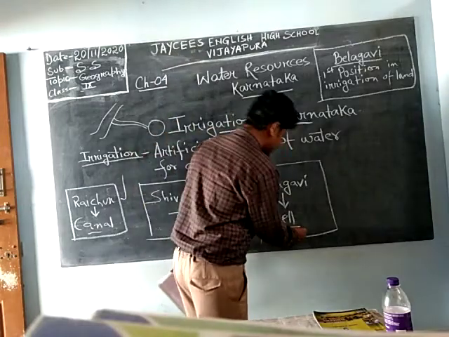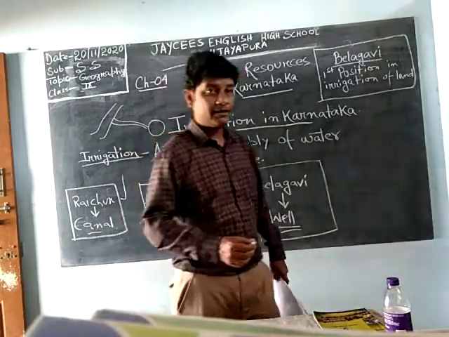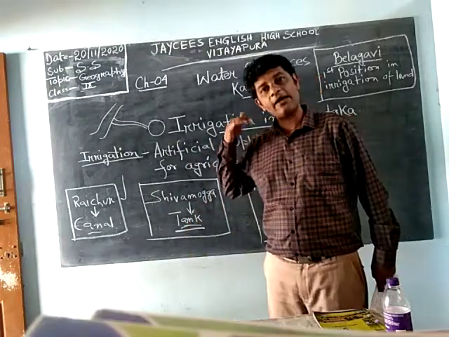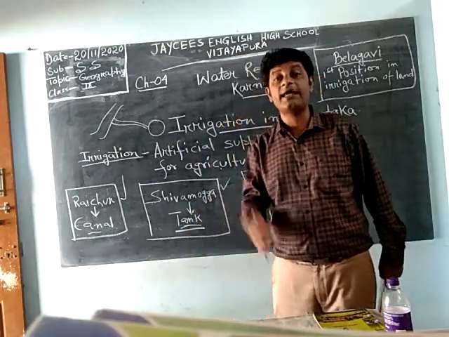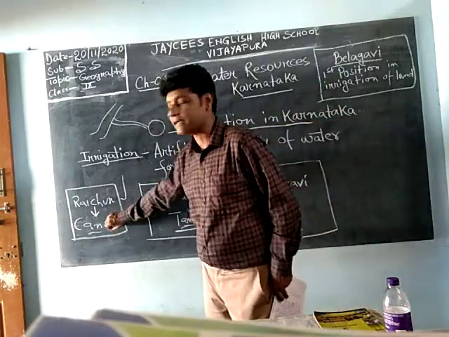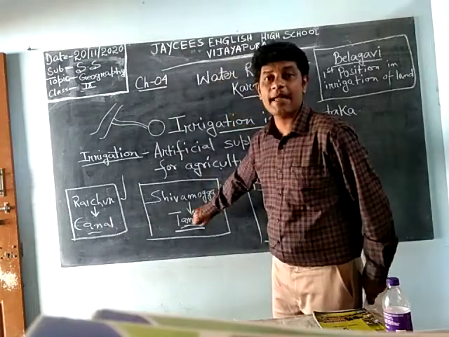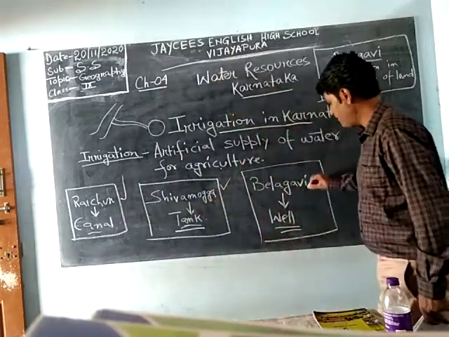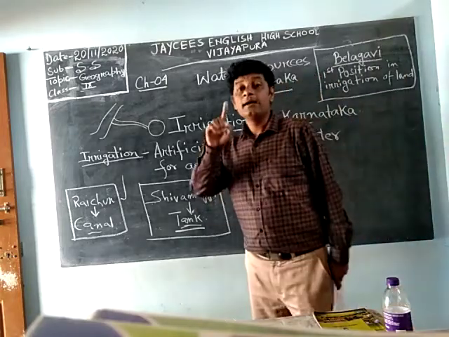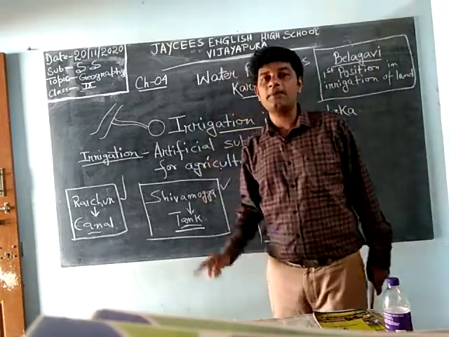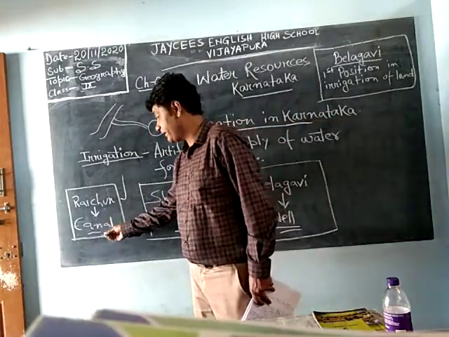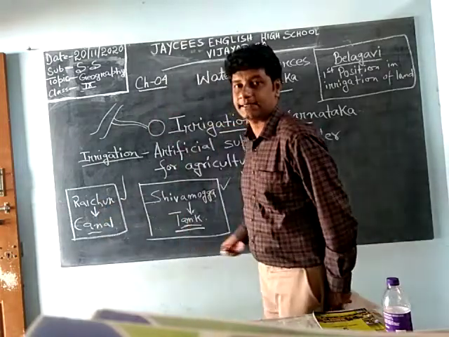the maximum well irrigation. Actually these three places are specialized in something, means they have developed all types of irrigation, but they have the maximum in one. Raichur has maximum canal irrigation, Shivamoga has the maximum tank irrigation, and Belagavi has the maximum well irrigation, but they practice all types of irrigation. It's not that they don't have any well or tank irrigation, they have it, but they have the maximum in one. These are the places.